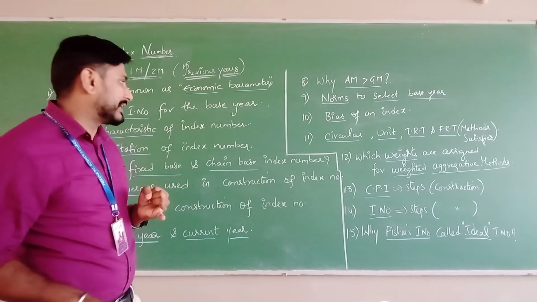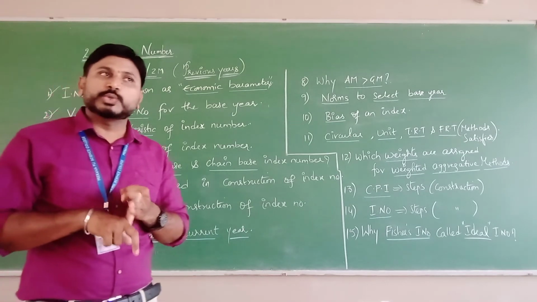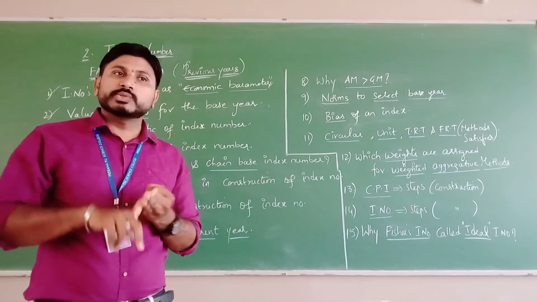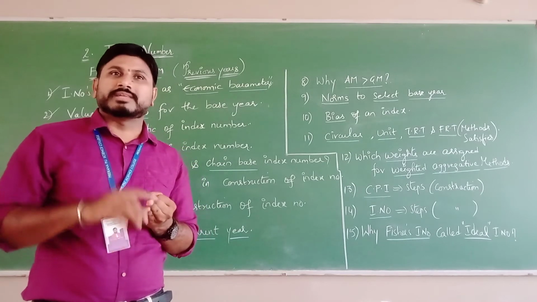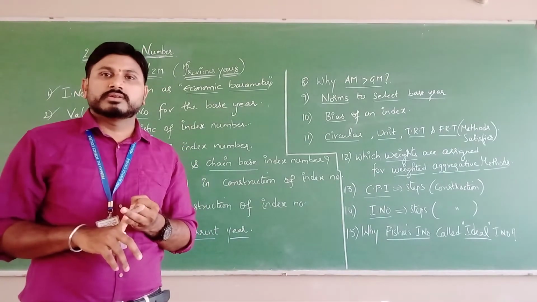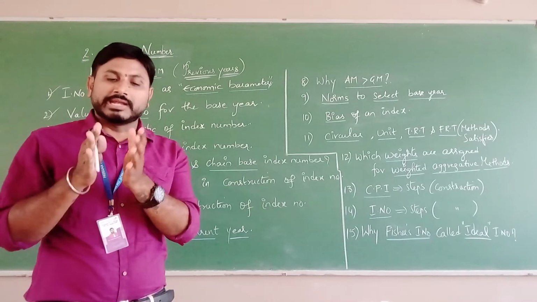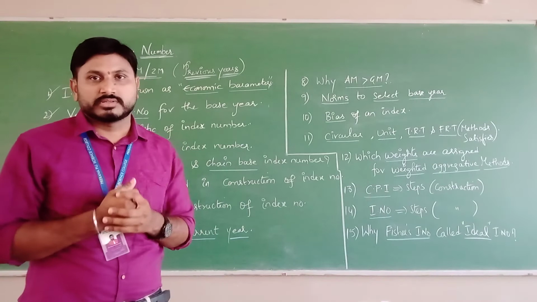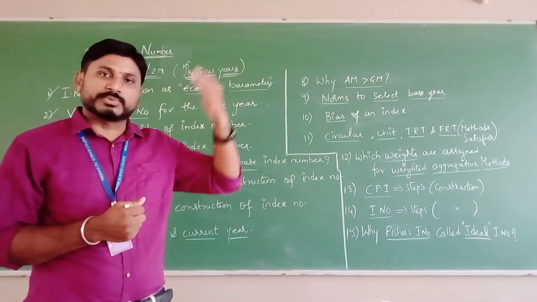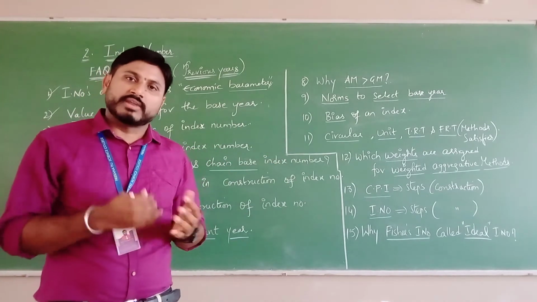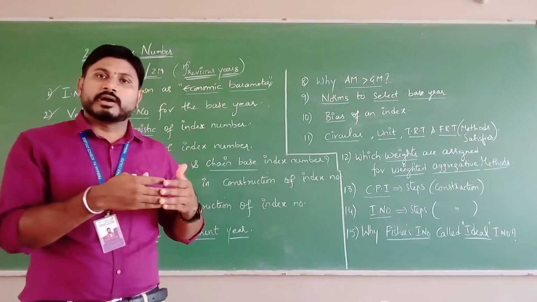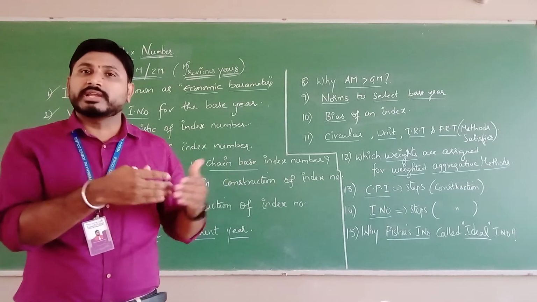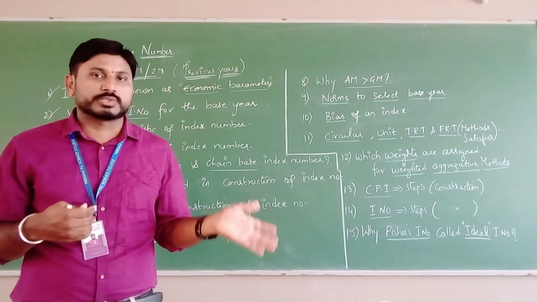That is the first characteristic. Characteristic number 2, they measure rates and ratios, right? Especially, index numbers deal with rates and ratios. Remember. As we said, specialized type of averages, index numbers are useful in measuring rates and ratios also.